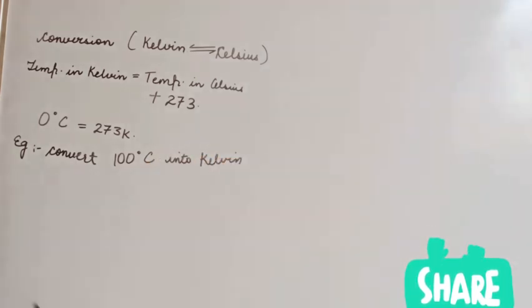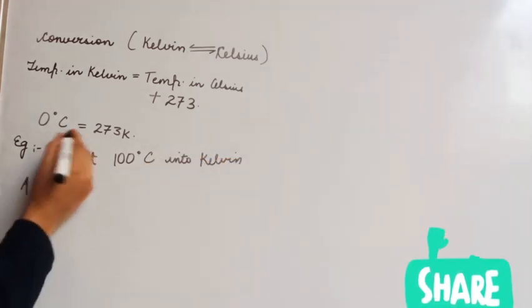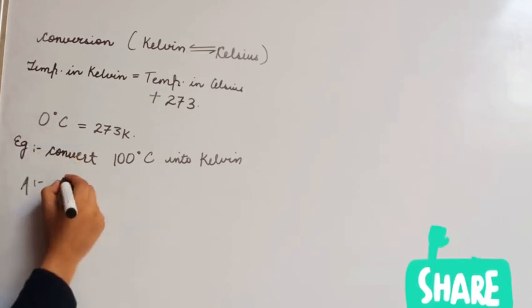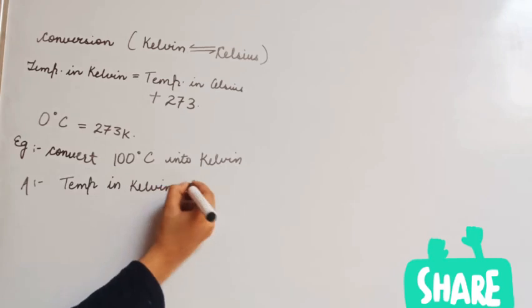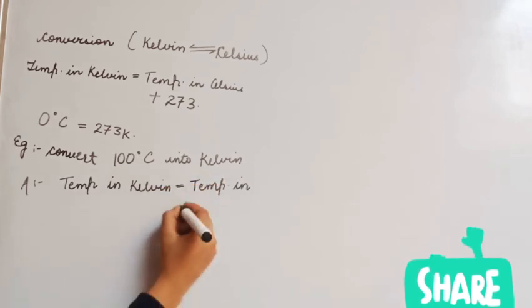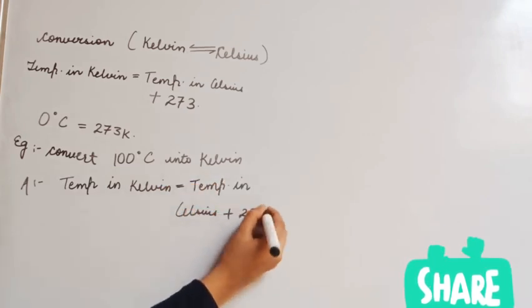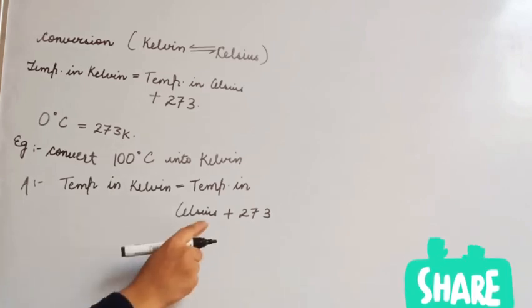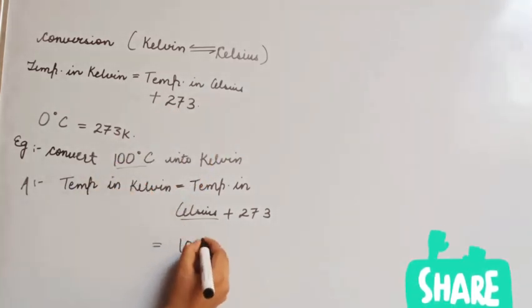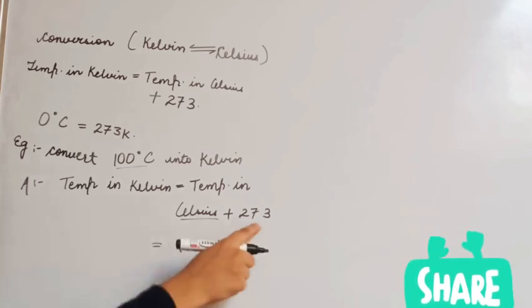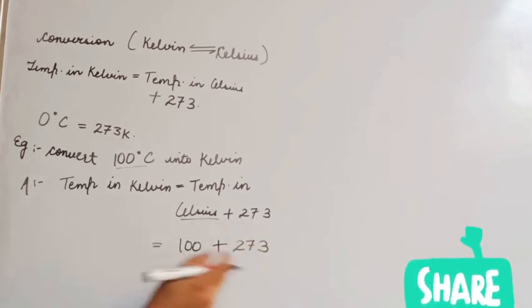Let's take an example. There is a question: convert 100 degrees Celsius into Kelvin. Let's write that line. Temperature in Kelvin is equal to temperature in Celsius plus 273. So in the place of Celsius, we will write the temperature that we have got in the question, that is 100, and plus 273 as it is. 100 plus 273 is 373, and the answer is 373 Kelvin.